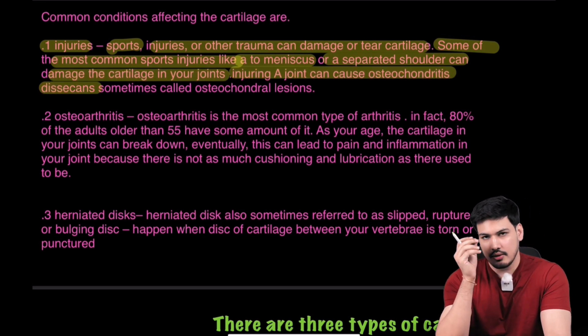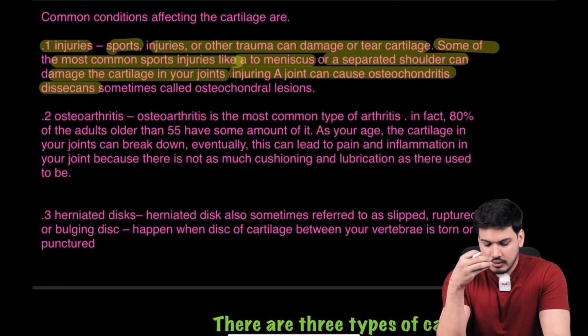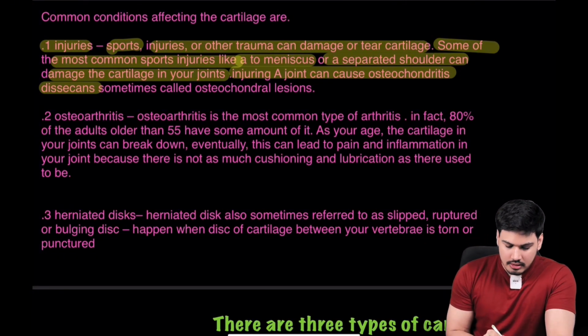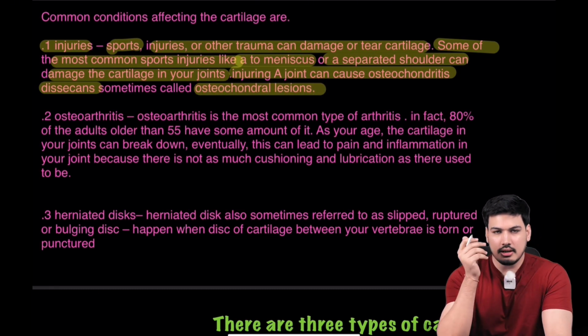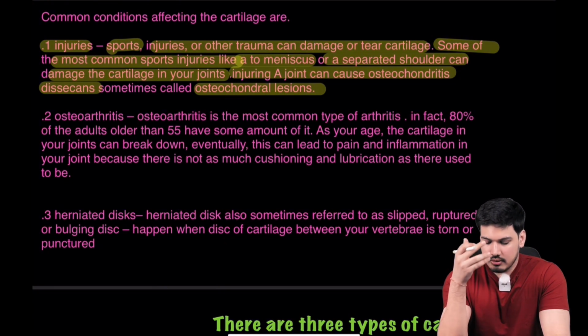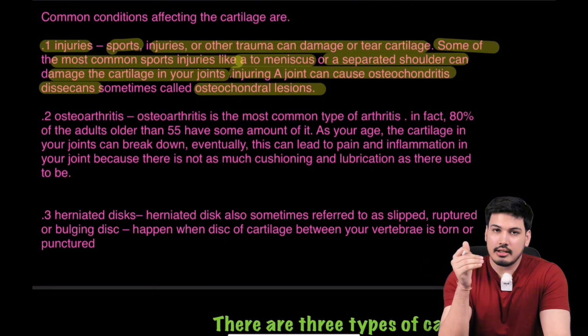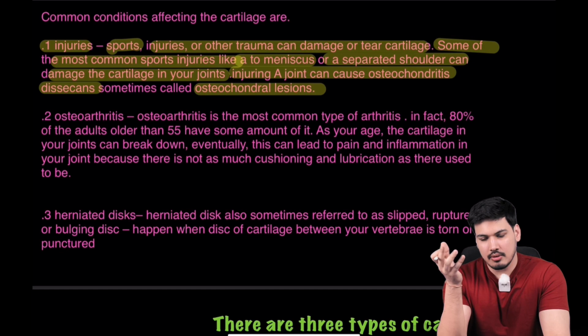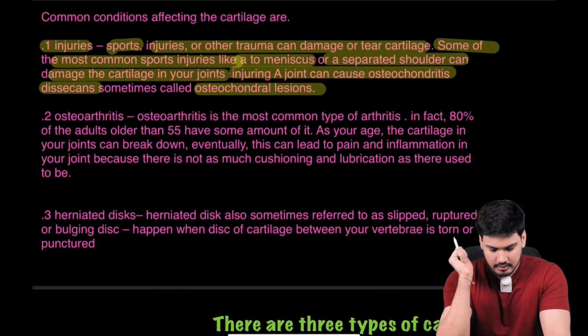Okay, so this condition you must know, कि whenever you injure a joint, है ना, this condition can arise, which is osteochondritis dissecans. It is also known as osteochondral lesions, है ना. So chondral means cartilage only, so you know this. So osteochondral lesions or osteochondritis dissecans may occur if you injure a joint during any sports or whatever. In any movement also it can occur.